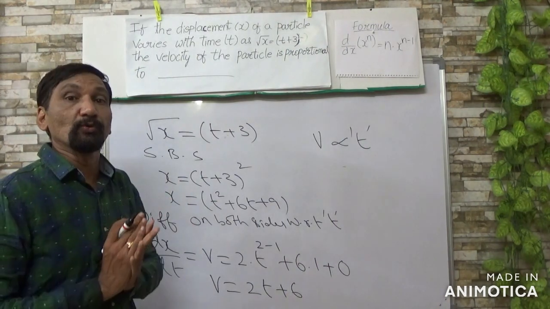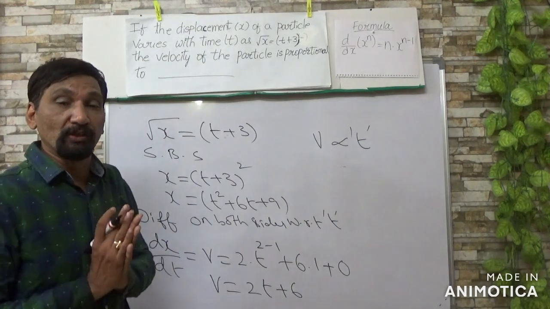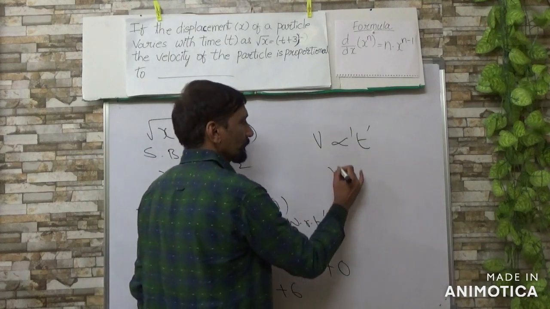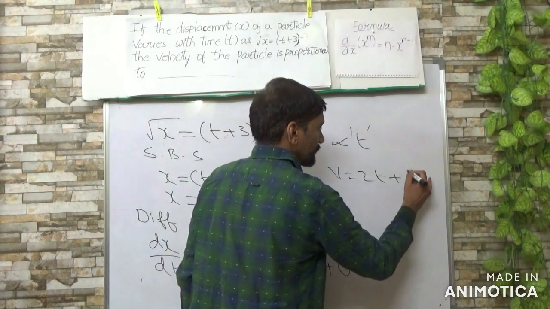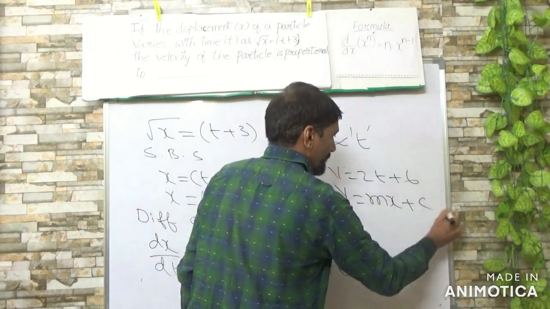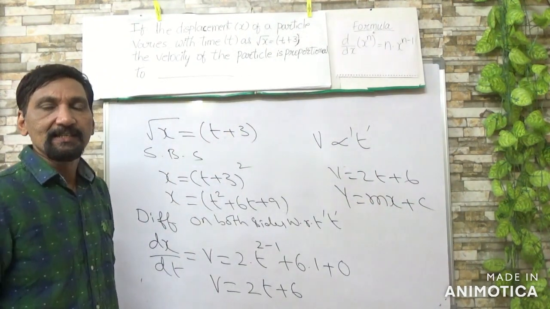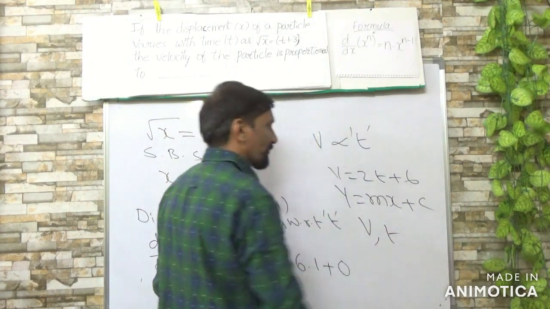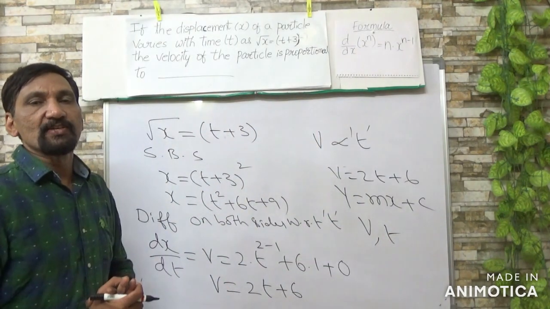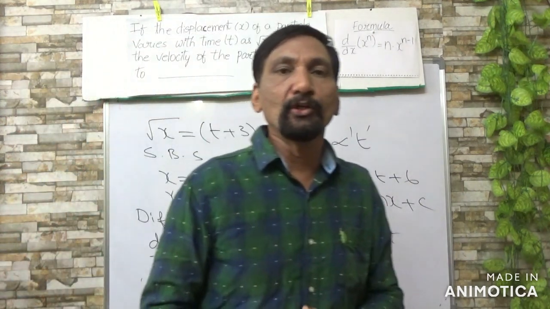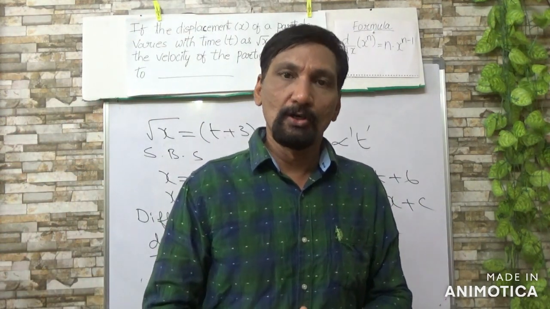Or they may ask you the nature of the graph, v versus t. It is in the form of a straight line, y equal to mx plus c. So if they ask for the v versus t graph, it is a straight line. In this way we can continue the further problems also.